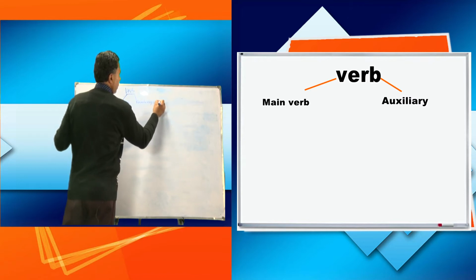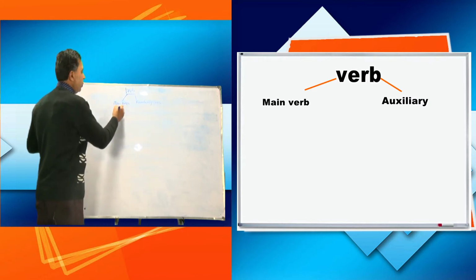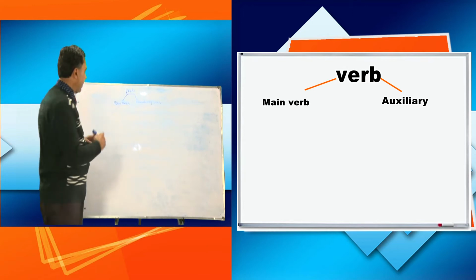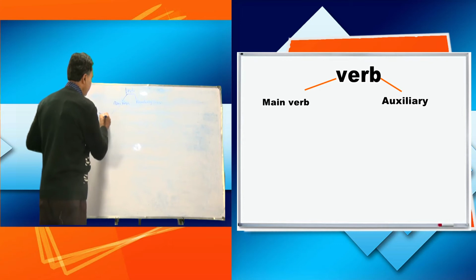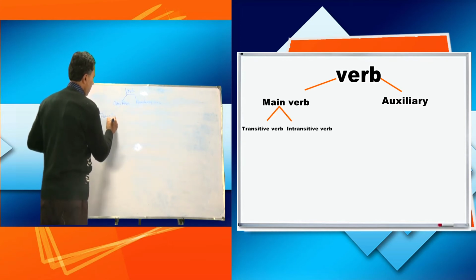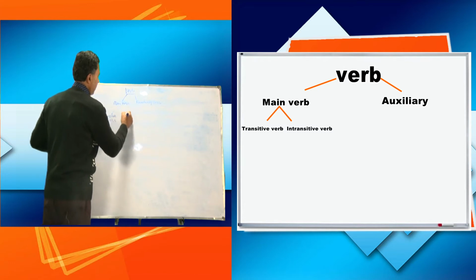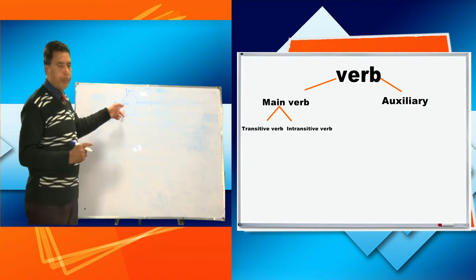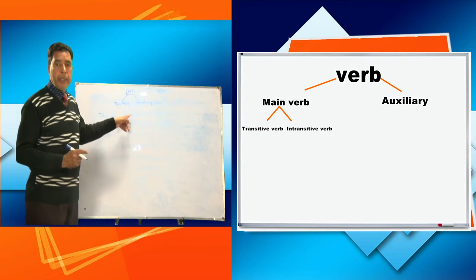When I talk about main verbs, there are two kinds that I am going to discuss today. That's very important. That is transitive verb and intransitive verb. So the main verbs are transitive and intransitive verbs.